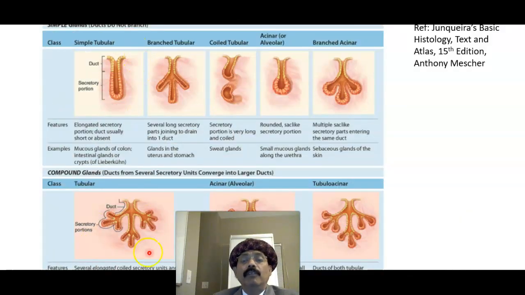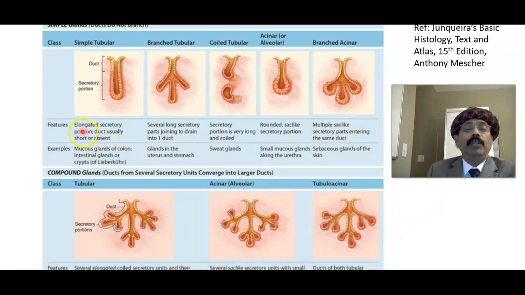This table has been taken from Junqueira's Basic Histology for our better understanding. This is the tubular gland. Here is the duct, and the cell secretion comes out through that. This is the crypt of Lieberkühn present in the large and small intestine. This is found in the stomach. This is the Brunner's tubular gland. This is a coiled tubular gland found in the sweat gland. This is a small acinar gland found as the small mucous glands along the urethra.